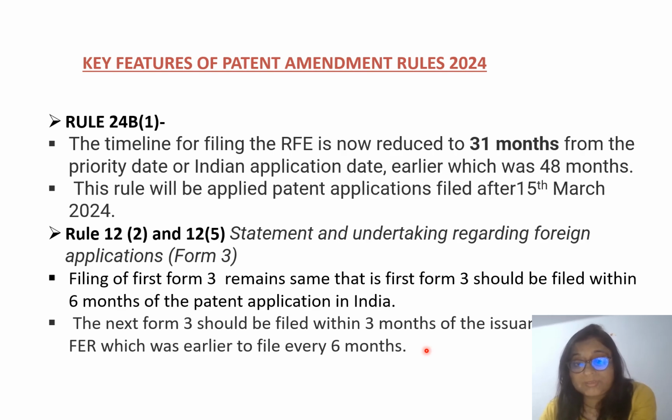So that means now the patent agent or applicant doesn't need to file Form 3 every 6 months. Now they are required to file Form 3 only when the FER is released, and within 3 months from the release of the FER. Earlier it was filing every 6 months, which I explained.